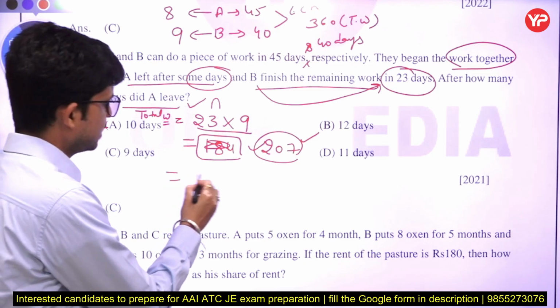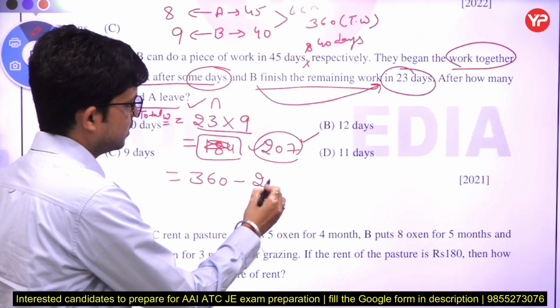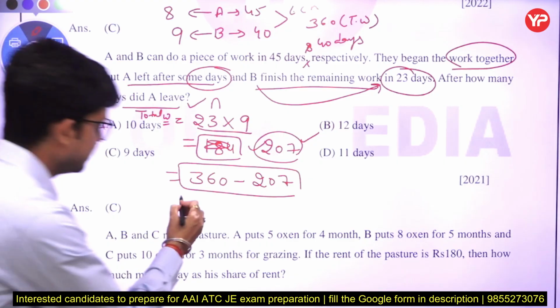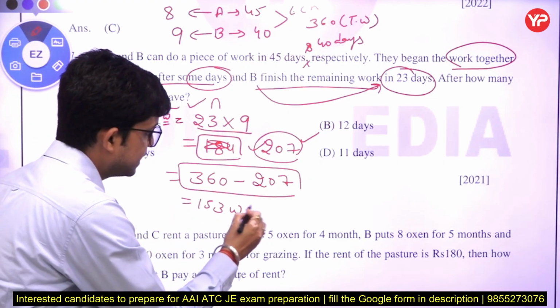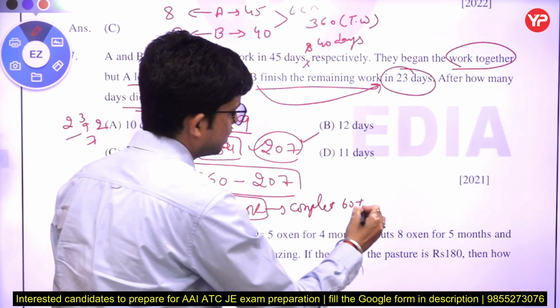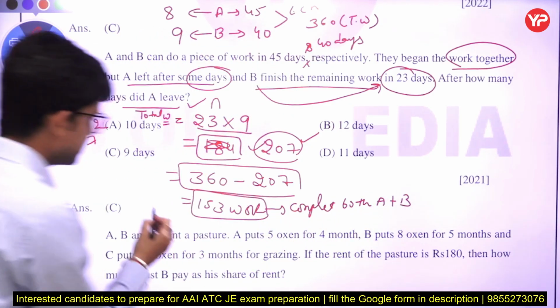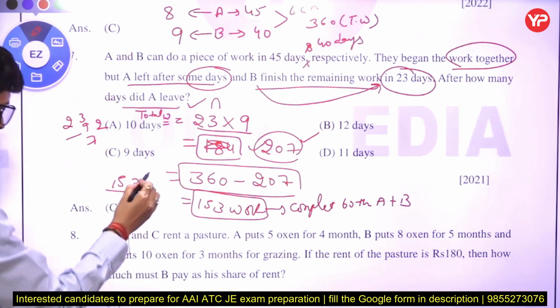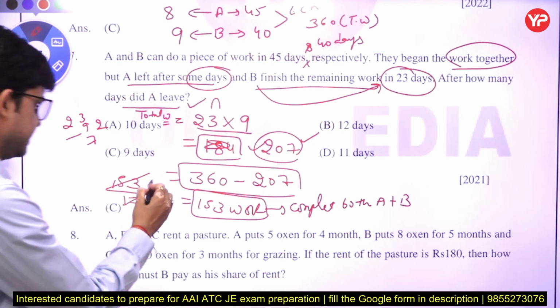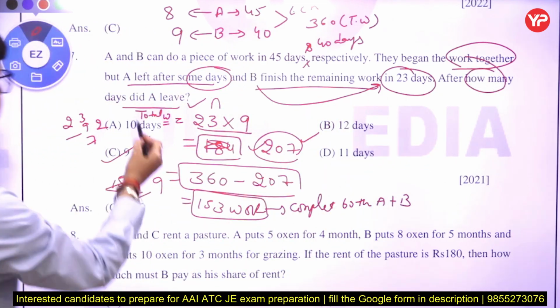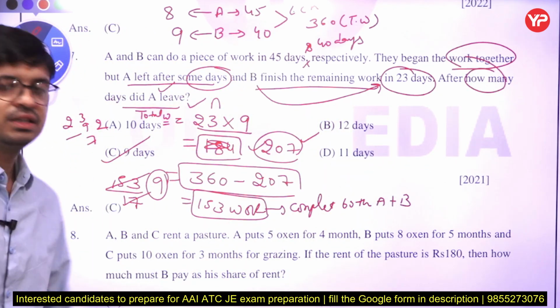Now we have total work 360, and work done by B is 207. Then subtract this, what do we get? 153 work, and that 153 work is completed by both A and B. So what is the efficiency of both A and B? That is 8 plus 9, 17. So 153 divided by 17, we get 9. So they completed the work in 9 days. After how many days did A leave? A left after 9 days.